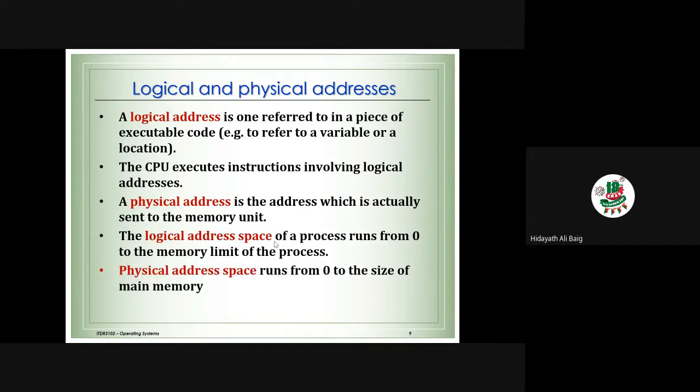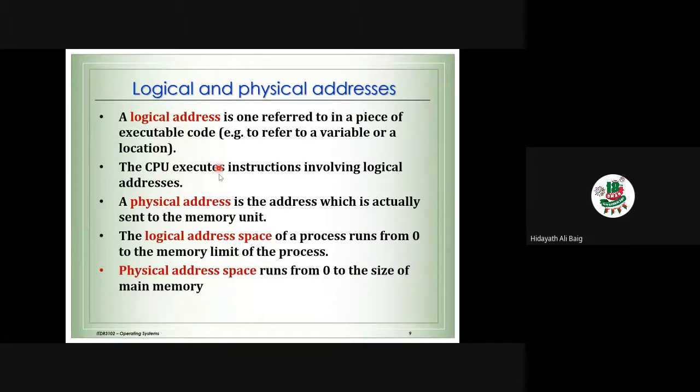Now we are moving towards the addresses. As I told you, every memory location, every part of the program, will have an address. There are 2 types of addresses: logical address and physical address. What is a logical address? This is the address referred to in the piece of executable code, for example memory variables or locations.